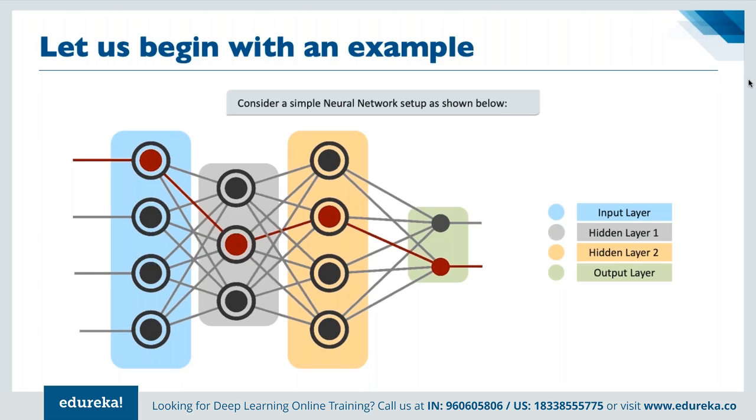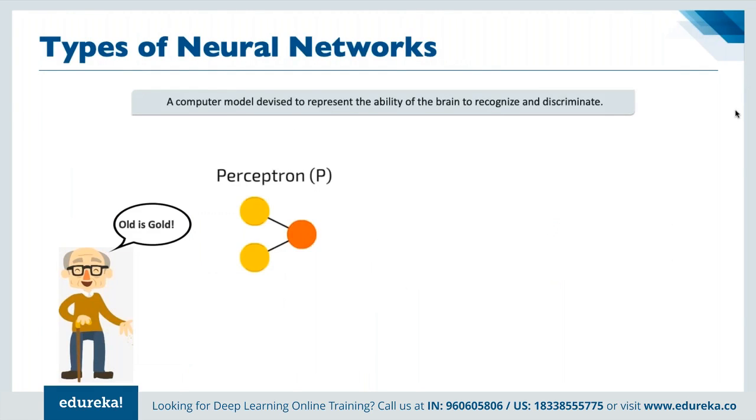Now, in terms of understanding this more deeply, we have multiple types of neural networks, right? For example, a computer model devised to represent the ability of the brain to recognize and discriminate, so that we can find differences between two given scenarios or objects.